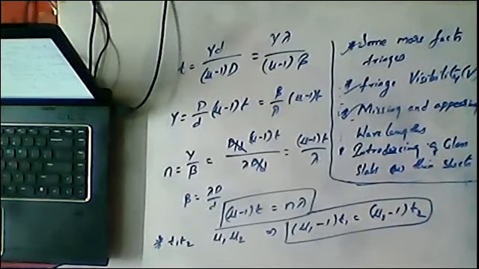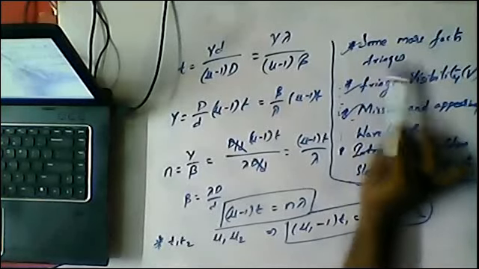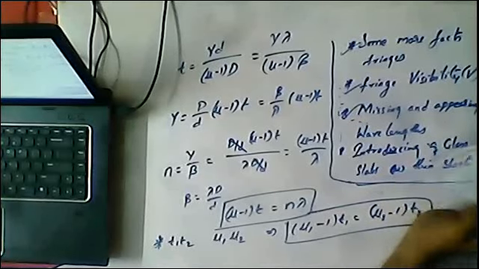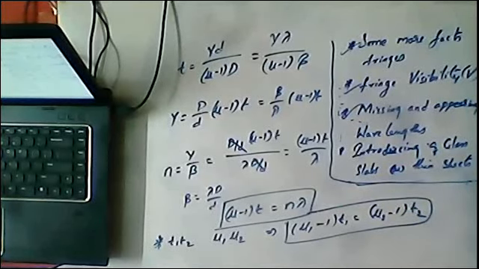So with this we have completed all the 4 topics of today's class. What are those 4 topics? Some more facts about fringes, fringe visibility, missing and appearing wavelengths, and introducing glass slabs. In some more facts of fringes, we discussed the subtraction of the nth bright fringe and mth dark fringe, I mean the distance between yn and ym, then what happens in a medium, and angular fringe width.